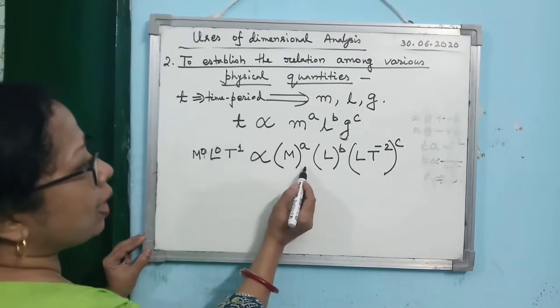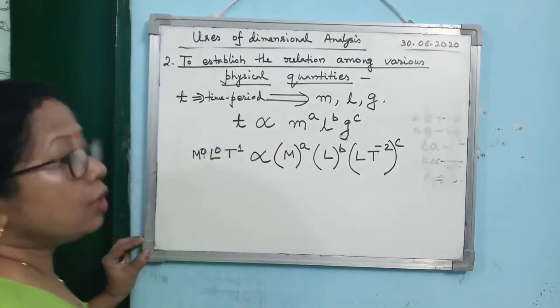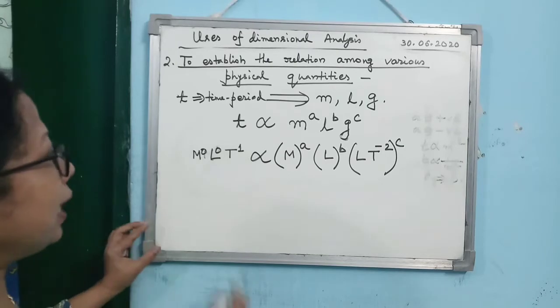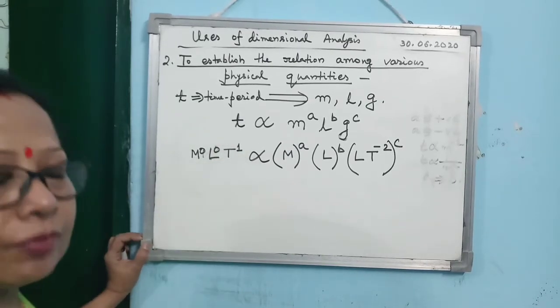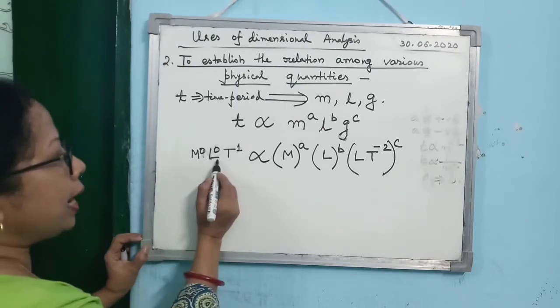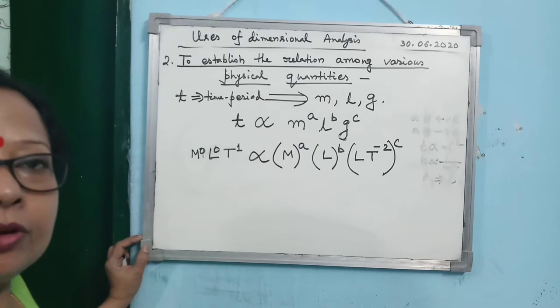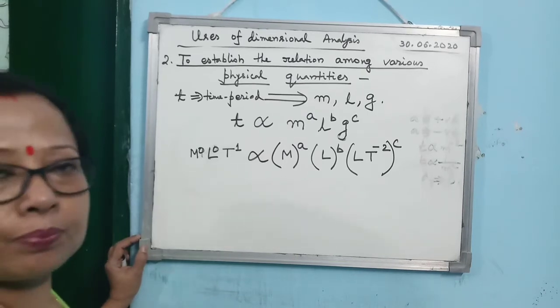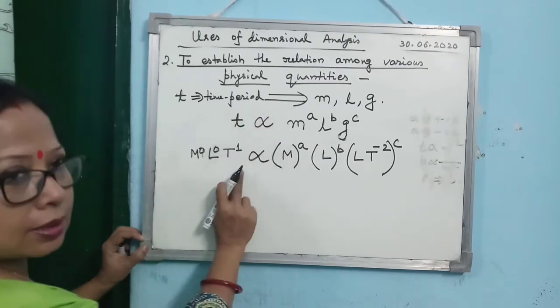The third step is what? You substitute the dimension of all the quantities, but you have to remember one thing: while writing the dimension of the quantity on the left side of the relation, try to write all M, L, T terms. If it is not depending, then for that particular term you put the power as 0. So this is the third step.